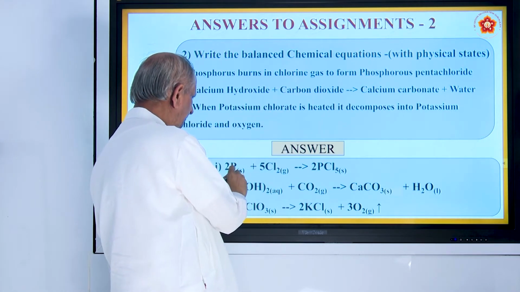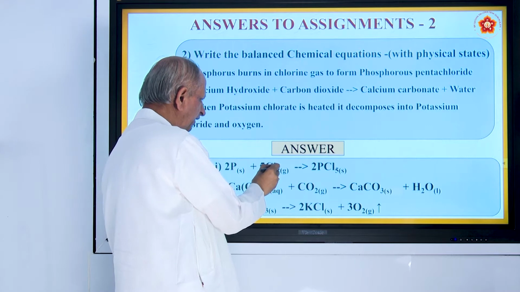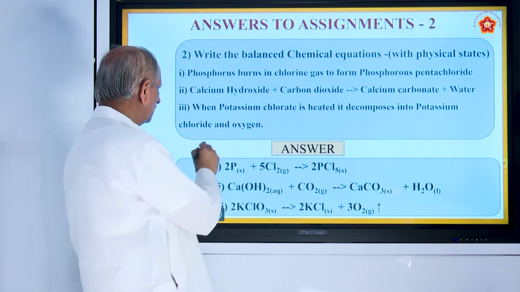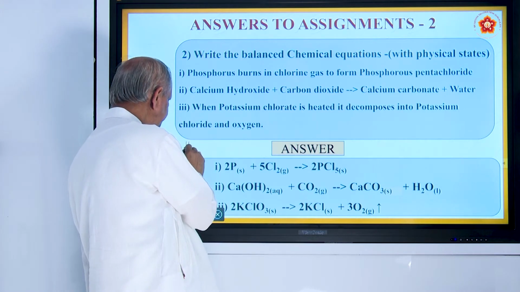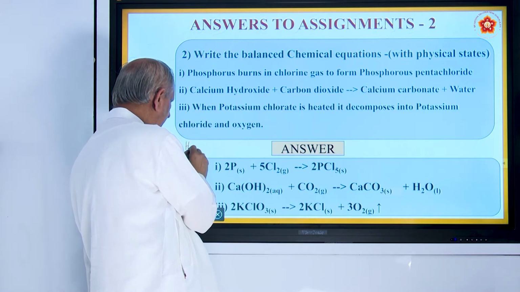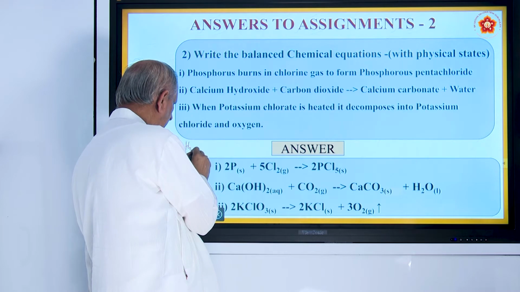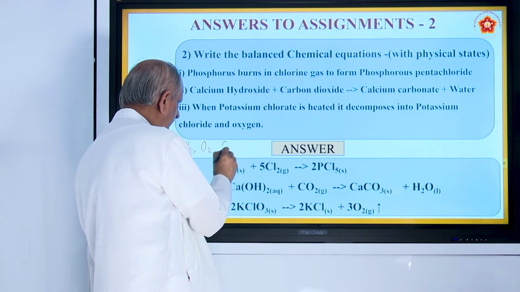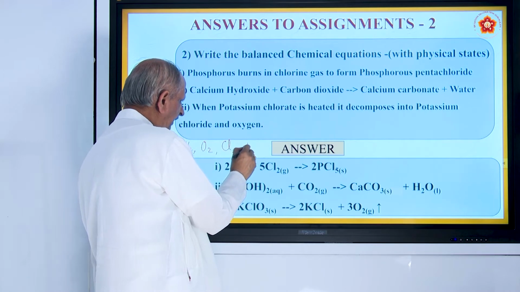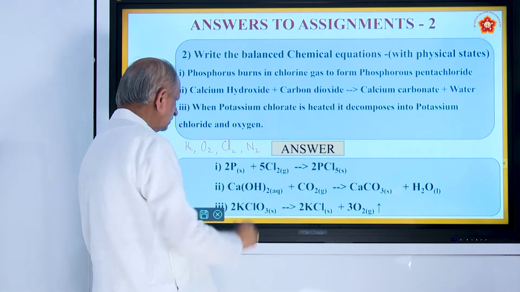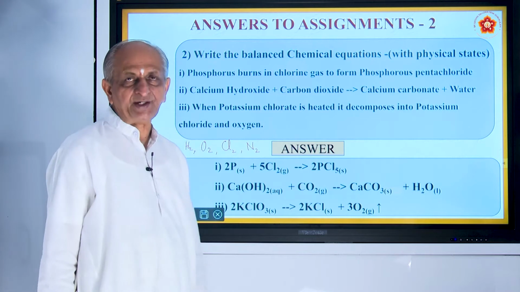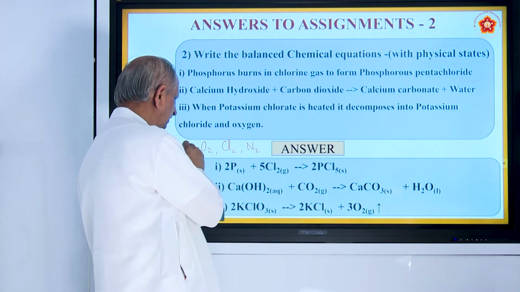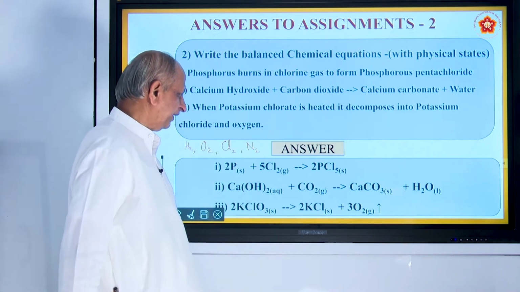So, phosphorus is P, chlorine is Cl2. Gases like hydrogen, oxygen, chlorine and nitrogen, all these will be diatomic. So whenever you write a reaction, you must write it as H2, O2, Cl2, N2, etc.